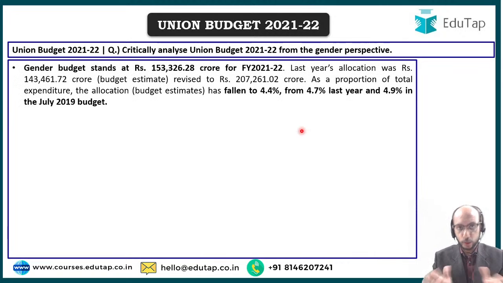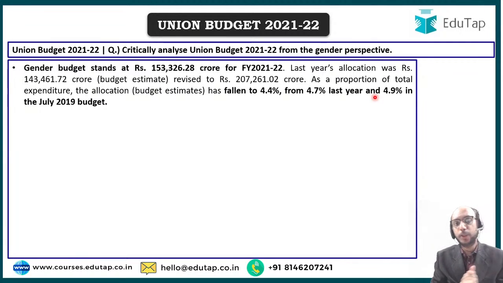The first point that you should discuss is regarding the budgetary allocation. That means how much money has been set aside in the gender budget. The gender budget stands at approximately 153,326 crore for the coming financial year. If you can remember this number, approximately 1.50 lakh crore is something you can easily remember. Now this gender budget has fallen to 4.4% of total expenditure. It was 4.7% last year, and it was 4.9% the year before that.